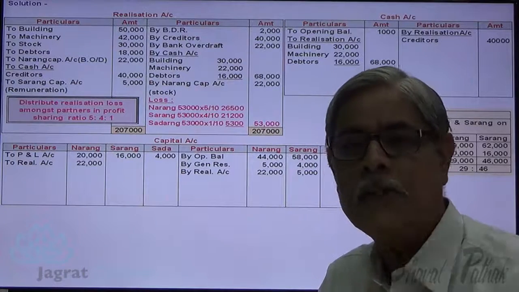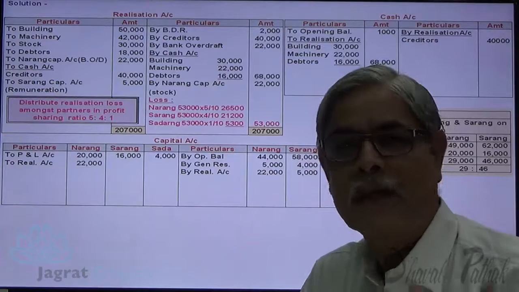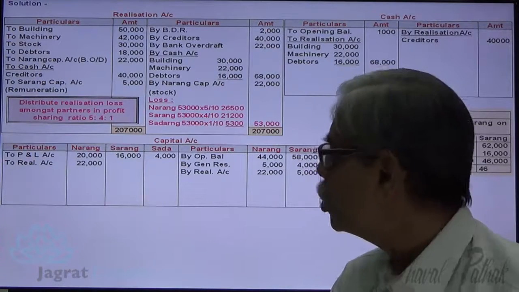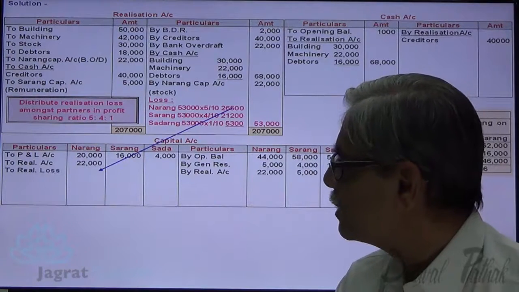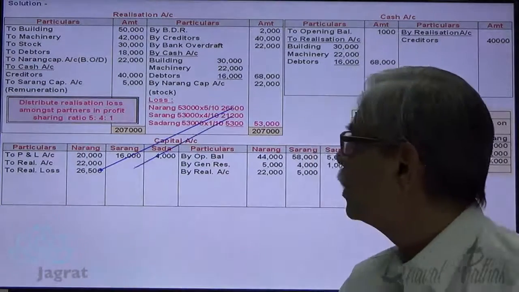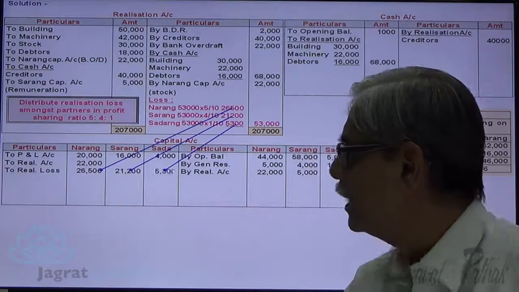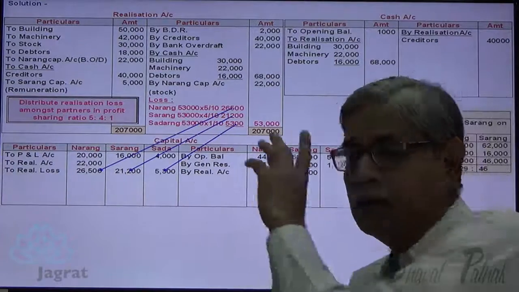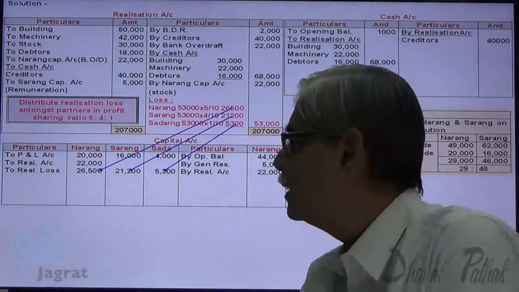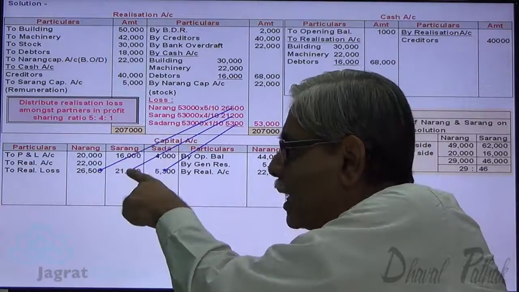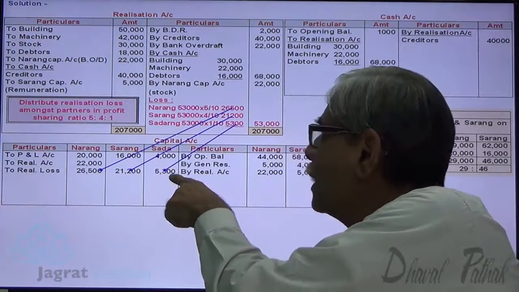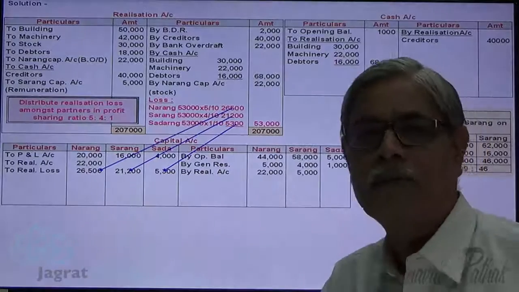When the loss is to be distributed amongst partners, partners' capital account should be debited. So, here 26,500 debited to Narang, 21,200 debited to Sarang, and 5,300 debited to Sadarang. What is the journal entry for that? Narang capital account debit, Sarang capital account debit, Sadarang capital account debit to realization account credit 53,000.